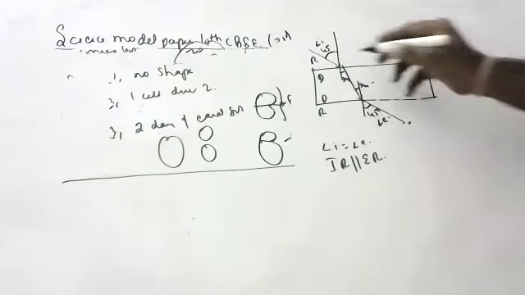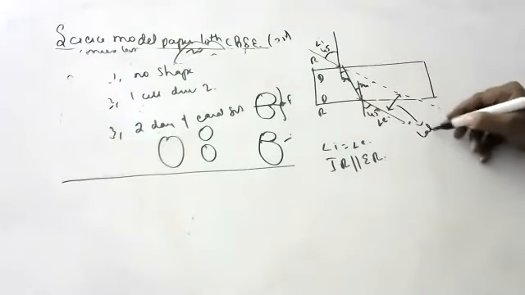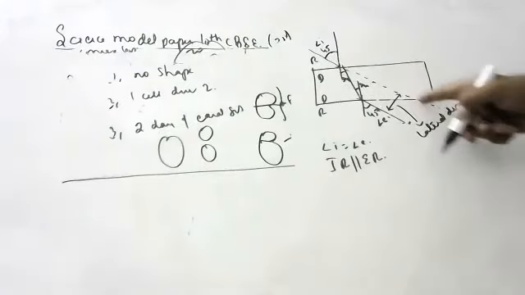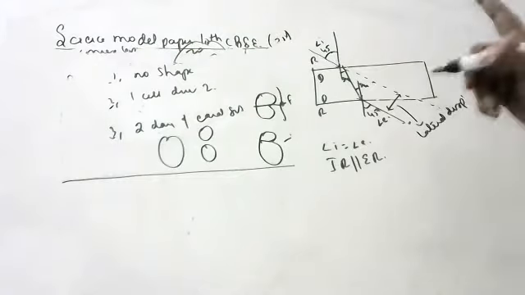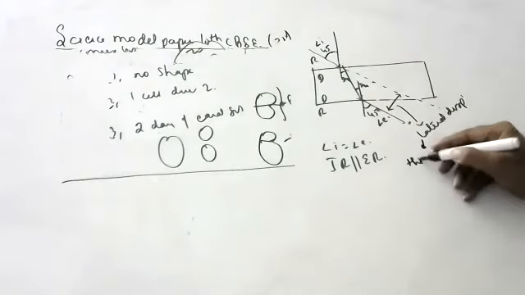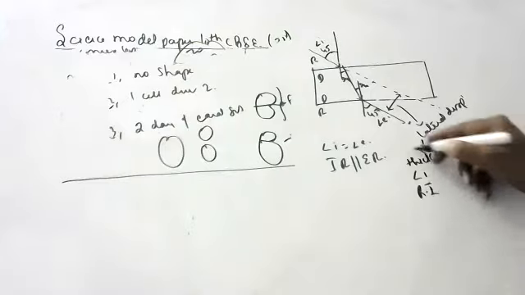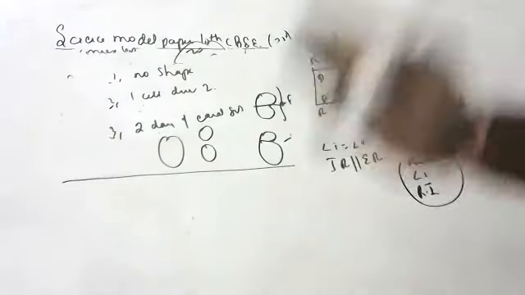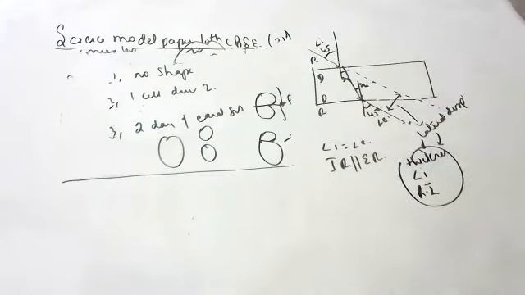If this glass slab was not there, the light ray would have gone straight. This distance is called what? Lateral displacement. What is lateral displacement? It is the distance between the incident ray and the emergent ray. It depends upon the thickness of the glass slab, the angle of incidence, and the refractive index of the glass slab.